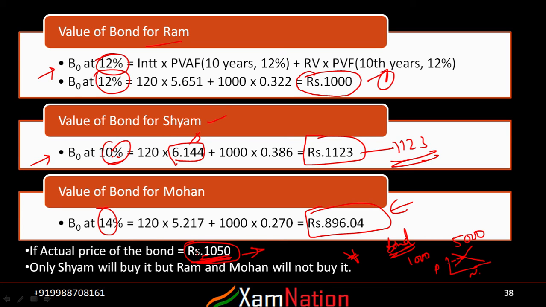Now in a way I can say that the bond price would be the discounted value of the cash inflows, and the discount rate would be the required rate of return of the market as a whole. Okay, as here we took different discount rates for different people, for example 12% for Ram, 10% for Sham and 14% for Mohan. If I take the average market required rate of return, that is, how much return the market as a whole wants, then whatever number comes would be the price of that bond.